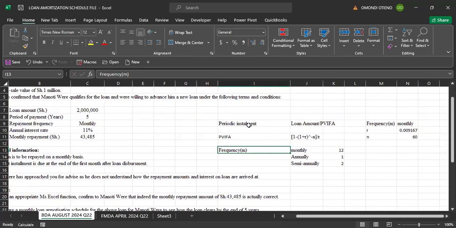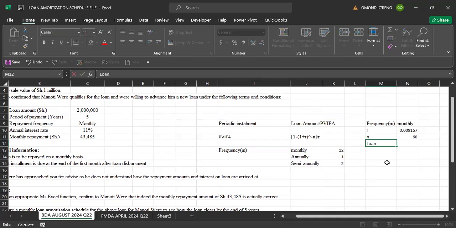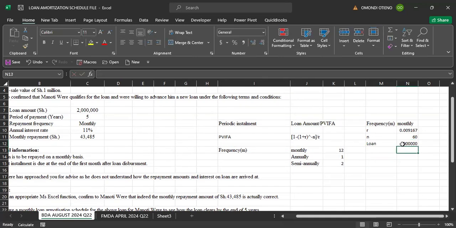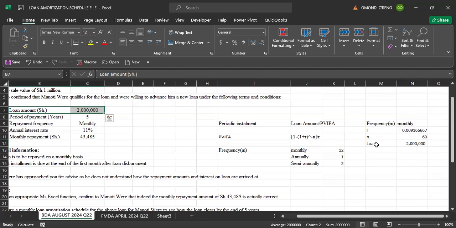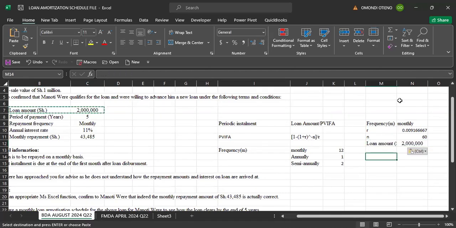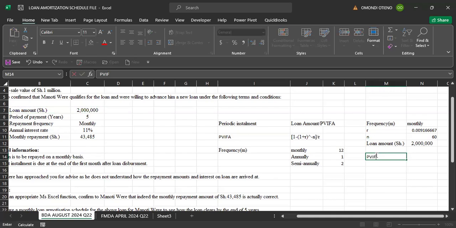Good. So with that particular information, are we able to get the periodic installment as per what you are doing? Yes, because loan amount, we can now have it here. Loan amount is also available. So loan amount is not affected. Our loan amount is 2 million, and you can see it is provided up here, the loan amount in shillings is given as 2 million. Good. So let's go ahead and calculate present value interest factor annuity.